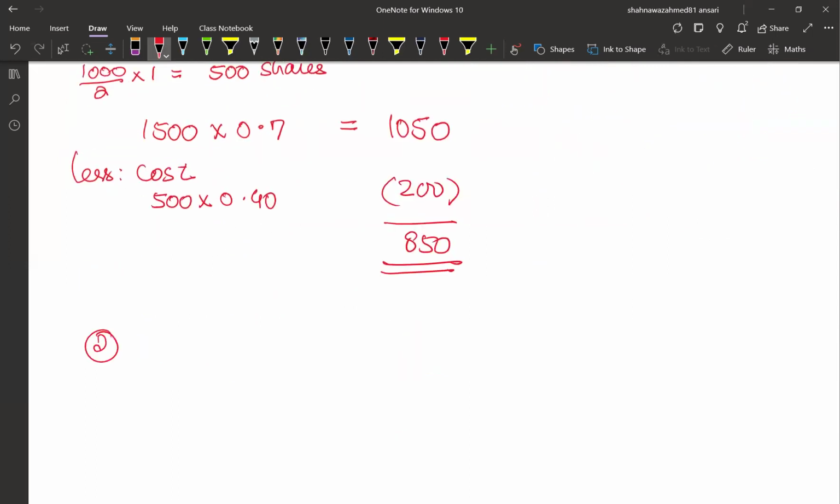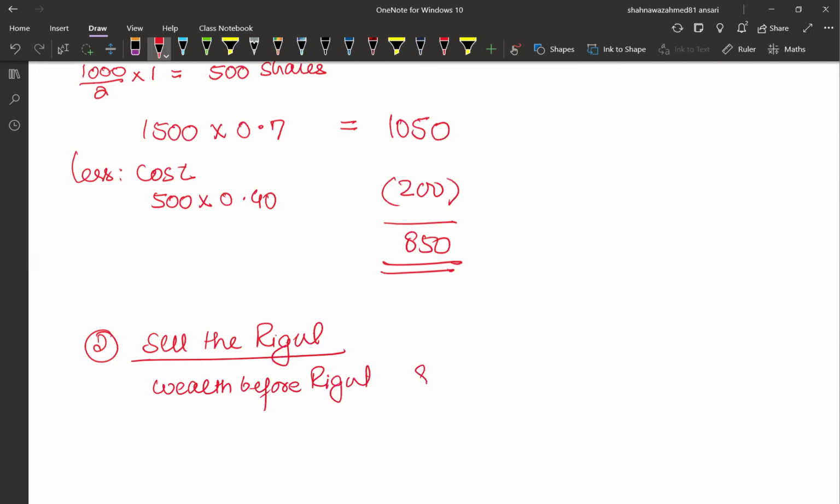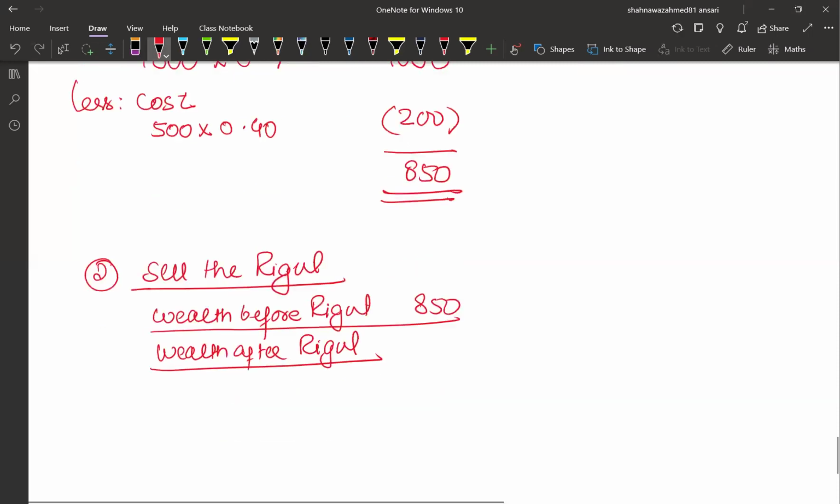The second option is to sell the right. Here we have the same scenario: wealth before the right is 850, and wealth after. Now there is no change in shares.